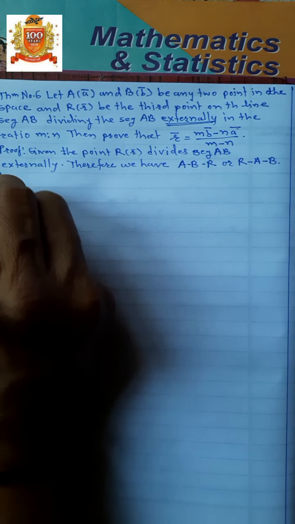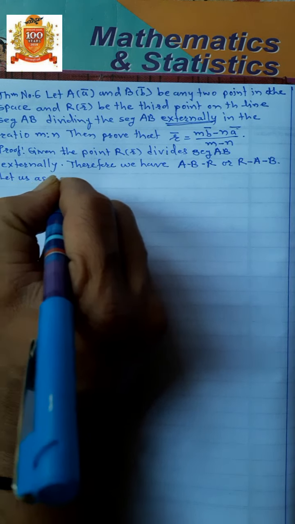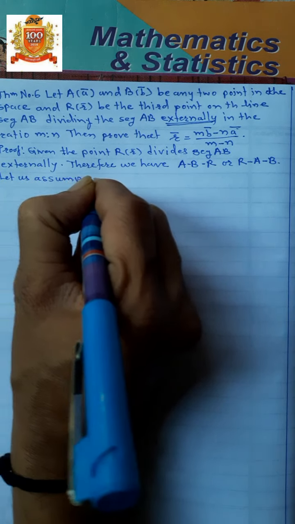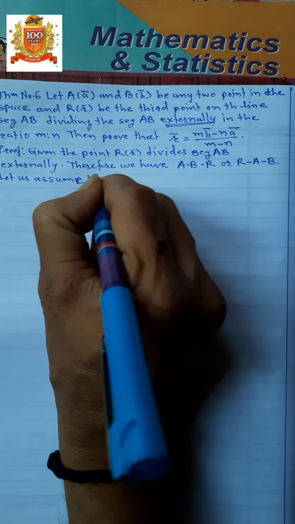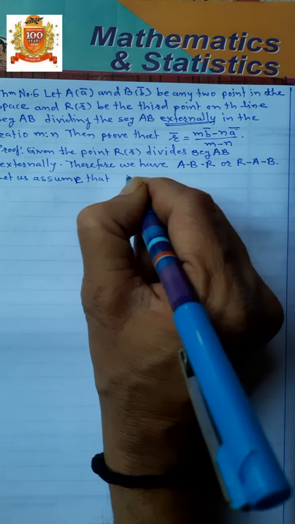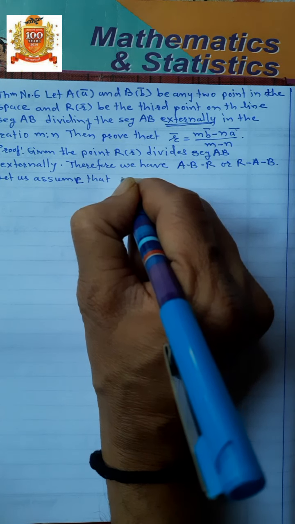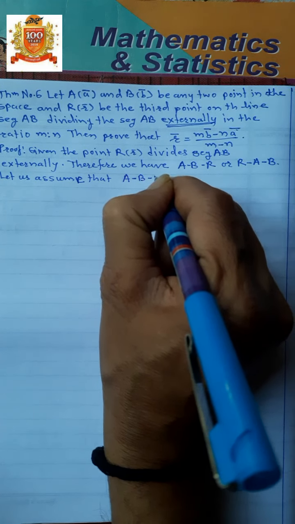Let us assume that the position of points A, B, R is in this manner, A, B, R.